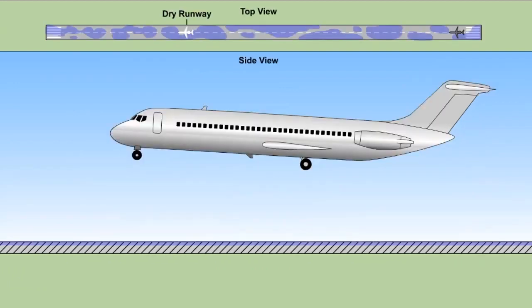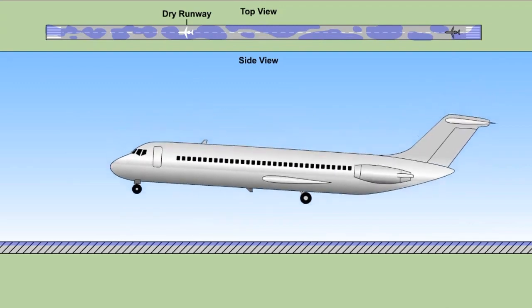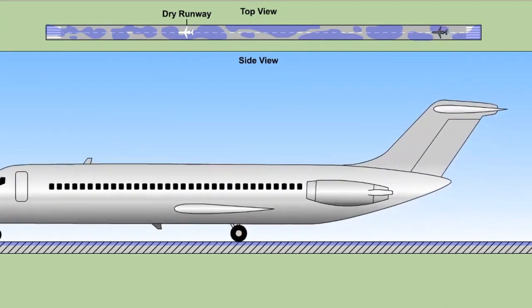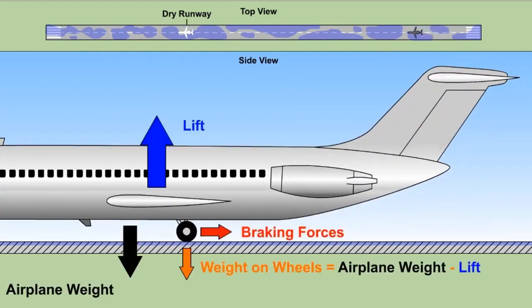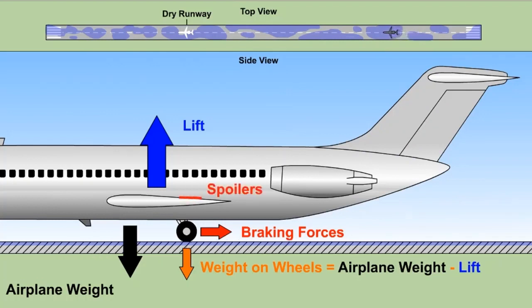A normal landing on a wet runway is similar to that of a dry runway, except that a wet runway requires more distance to come to a stop. As the airplane touches down, the spoilers are deployed to transfer most of the airplane's weight to the main wheels. Brakes are applied to generate a stopping force.